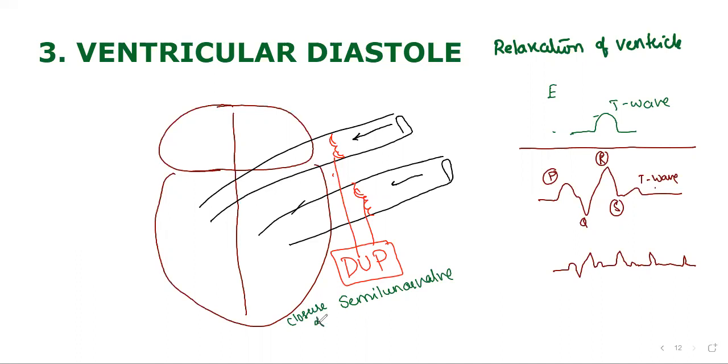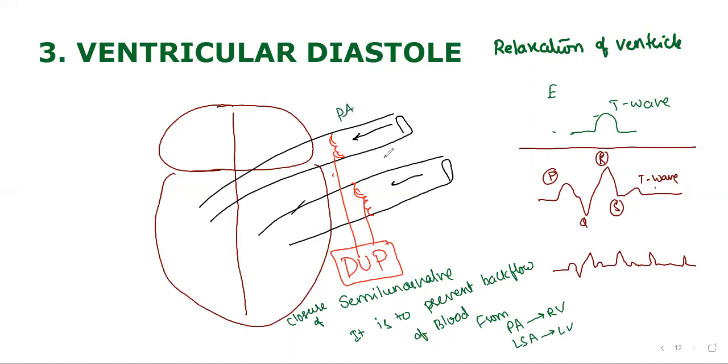It is to prevent backflow of blood from the pulmonary aorta to the right ventricle, and from the left systemic aorta to the left ventricle. This is the pulmonary aorta, this is the left systemic aorta, this is the right ventricle, and this is the left ventricle.